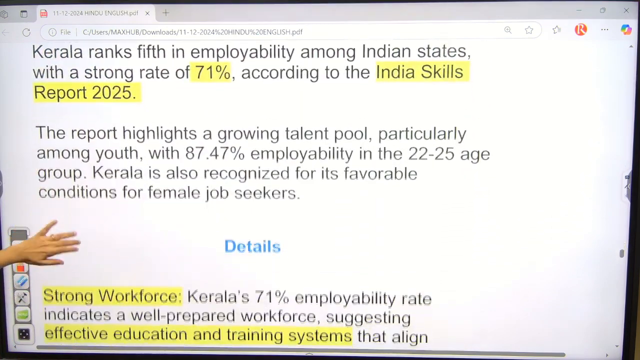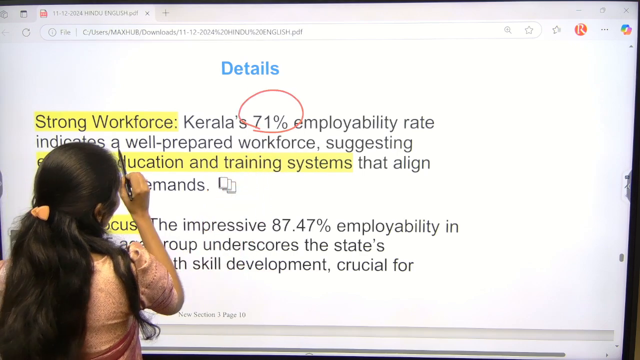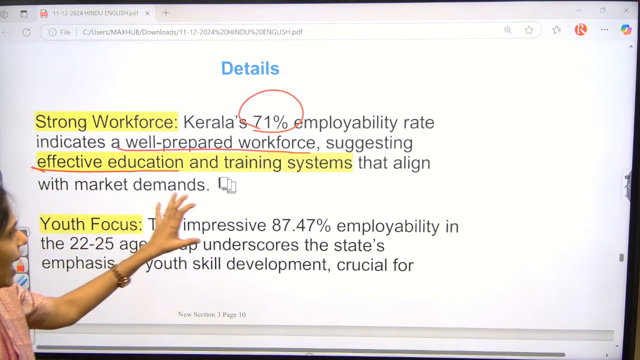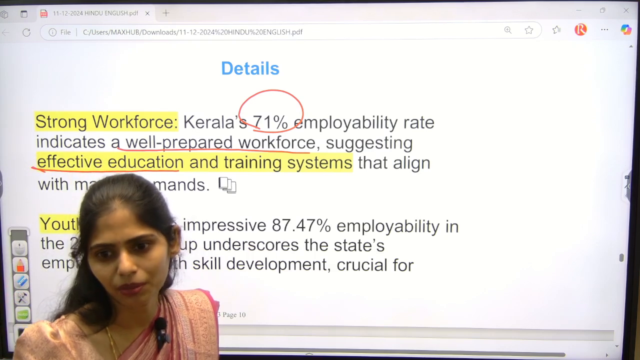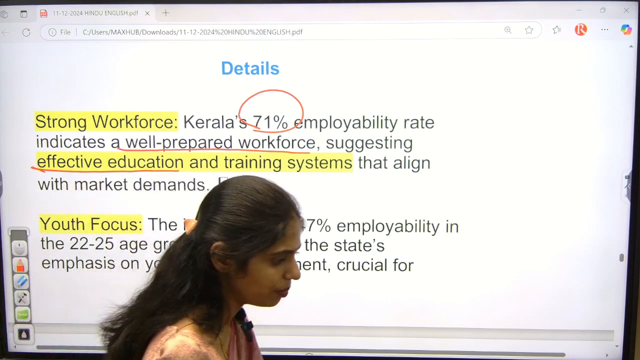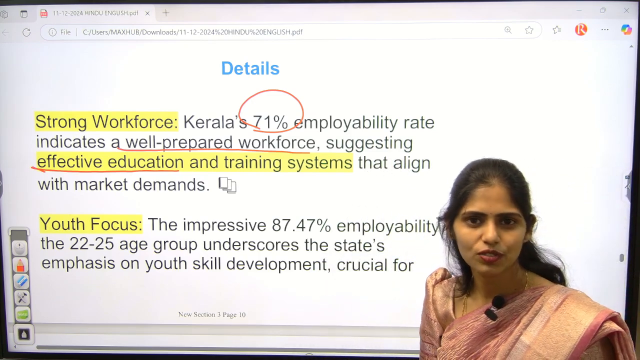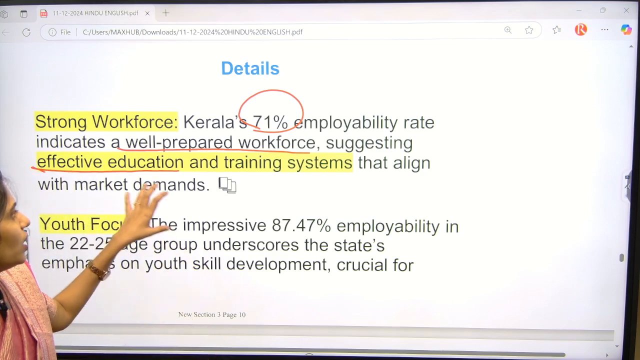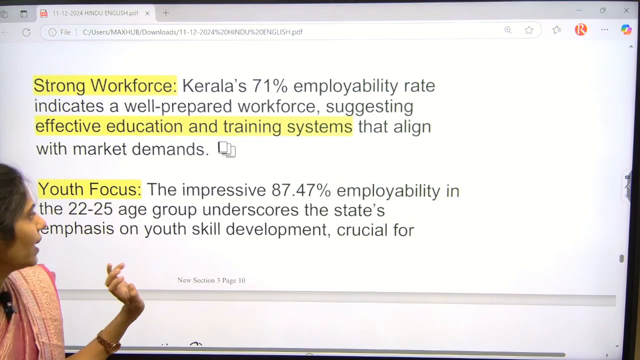Okay, now let us see in detail. There is a very strong workforce in Kerala. In Kerala, the employability rate is 71%. That means they have a well prepared workforce, and it suggests they have good education and good training systems so that students align with market demands. For example, after completing BTech, if you do not have the skills, do you get government opportunities or employment opportunities from industries? Will you get selected in campus selections? No, right? So here they have good education systems and good training. Because of this, they are aligning with the market demands.